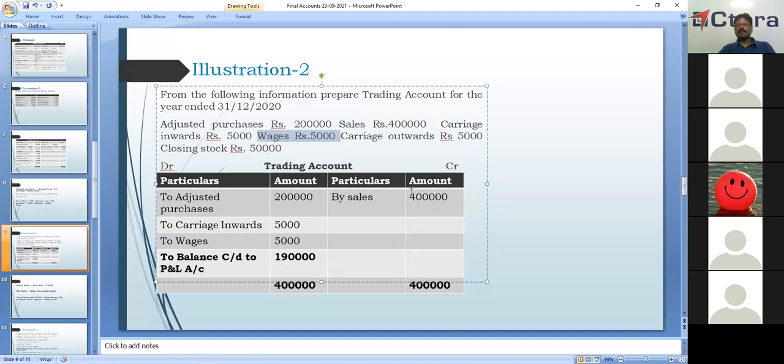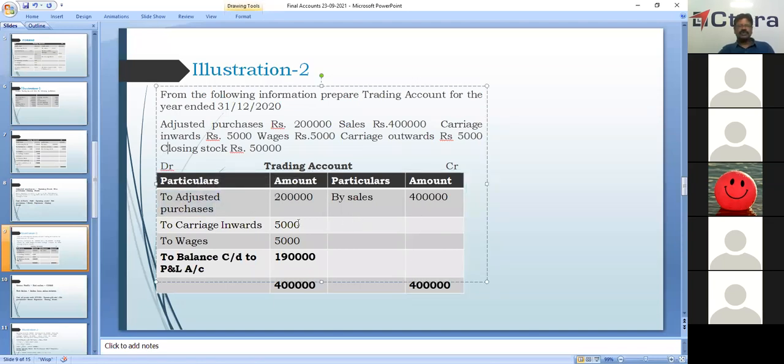On this side, by sales. There are no sales returns, so there's only one entry, by sales 4 lakhs. The closing stock will not be taken because opening stock and closing stock are already adjusted in the purchases.